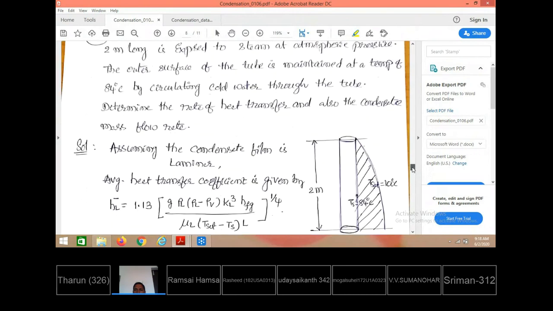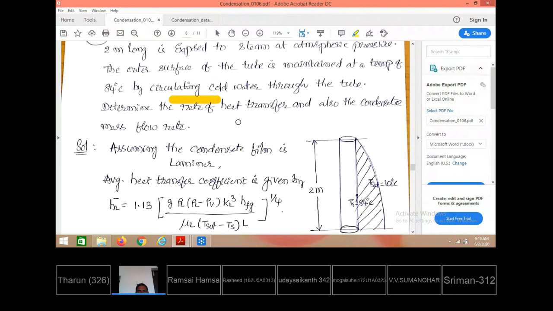Since the vapor is at 1 atmospheric pressure, the saturation temperature is 100 degrees centigrade. The tube then starts receiving heat from the vapor side, and the tube surface temperature keeps on increasing. So to keep the temperature constant, water circulation is given internally at whatever rate. From outside the heat is added, and internally the water takes away the heat. The surface temperature is maintained constant. Further, the circulation of water is maintained.